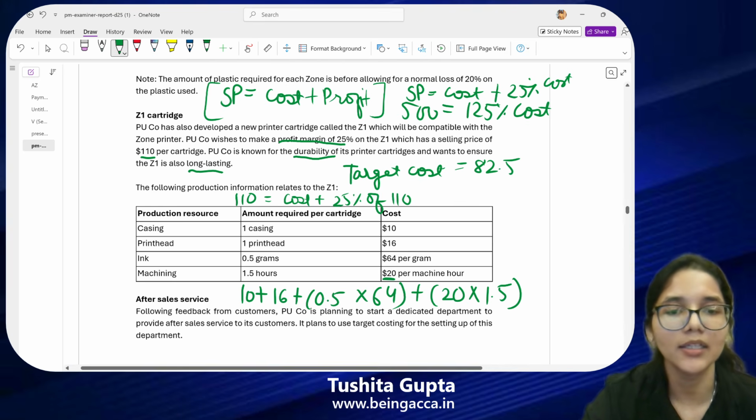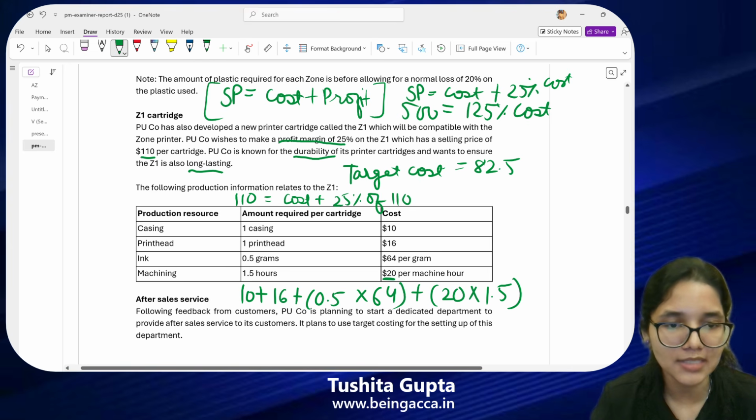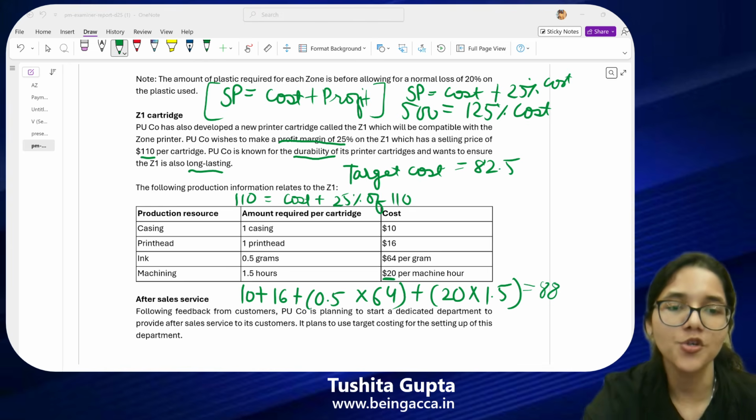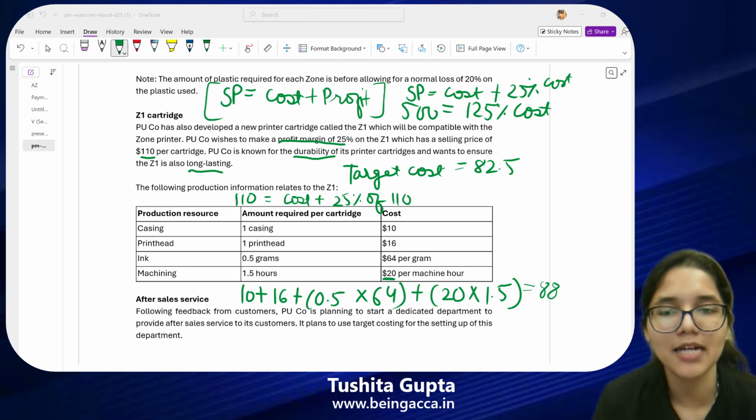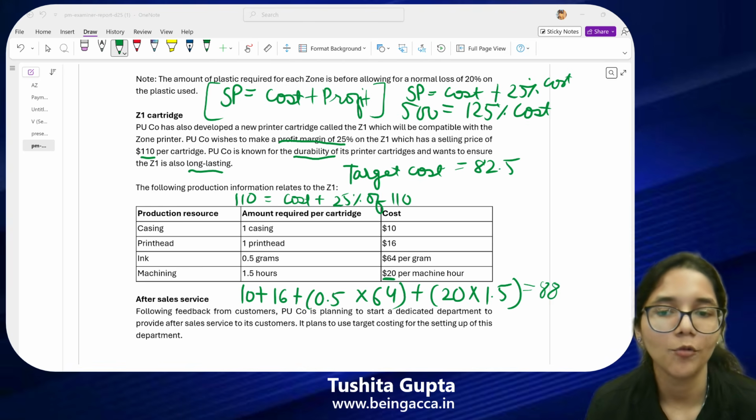Now this is what my actual cost looks like, and I want to produce it at 82.5. So is there any gap which exists right now? What do we say? Is there a gap which exists over here? Yes, a gap exists, and that is worth the difference between both of these numbers.